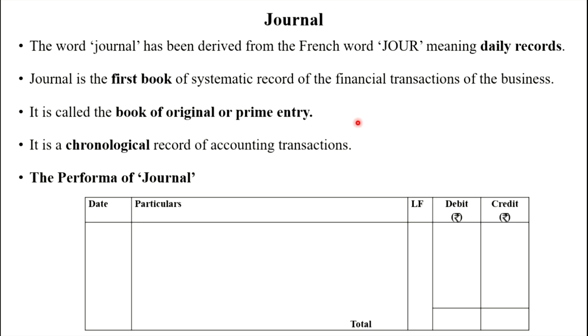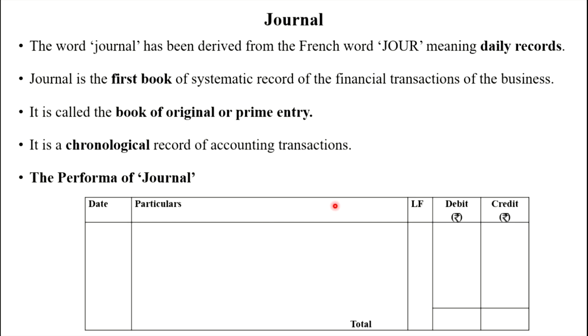As we record the transactions for the first time in the journal, that's why it is called the first book. Also it is called the original or prime entry book. And this is a pro forma of journal. The first column shows date, then particulars. In this, first of all we record the debit account, then we record the credit account, and below the credit account we write down the narration. Narration means a short explanation about the transaction. LF means ledger folio, that is, page number, then debit and credit. This is the pro forma of the journal.